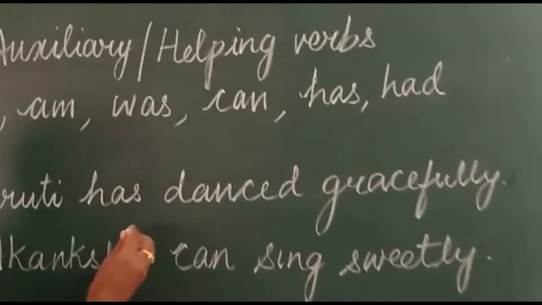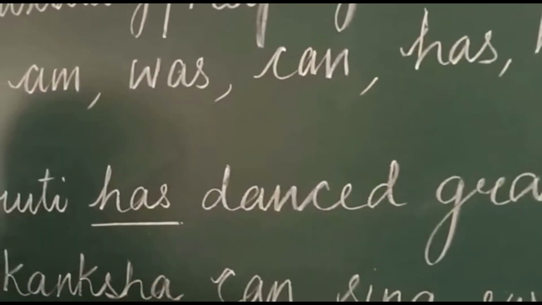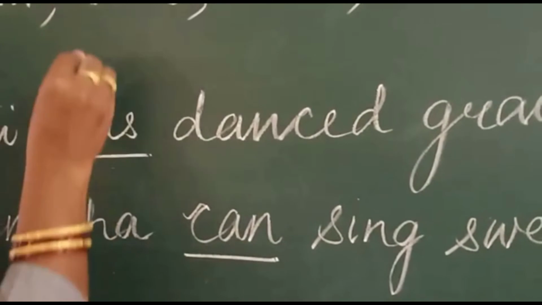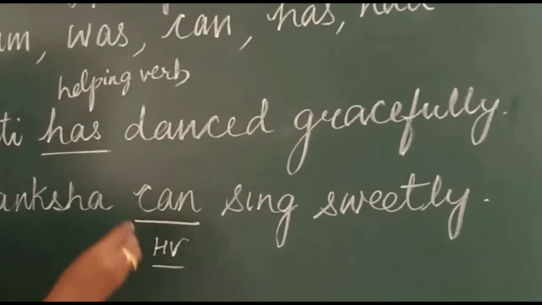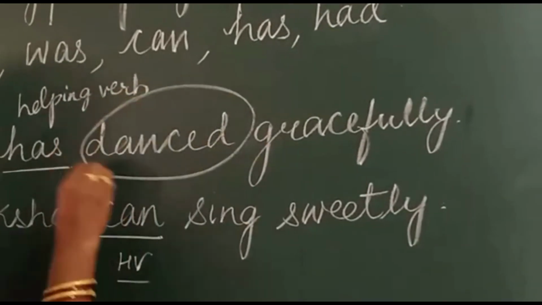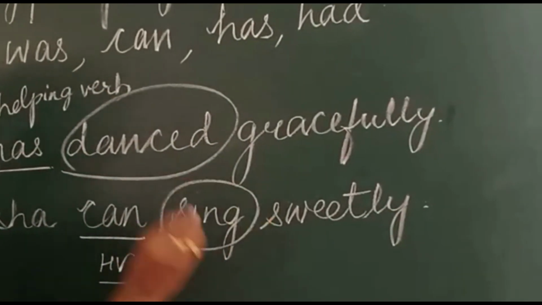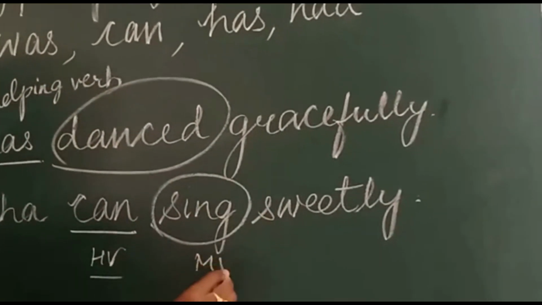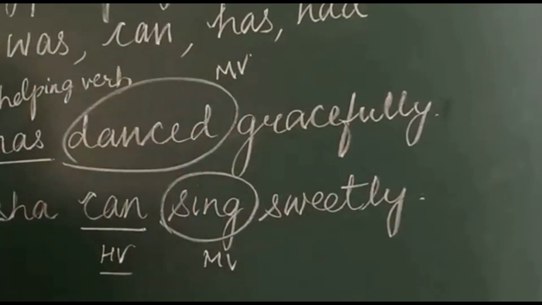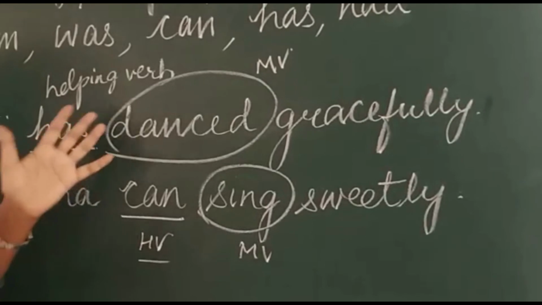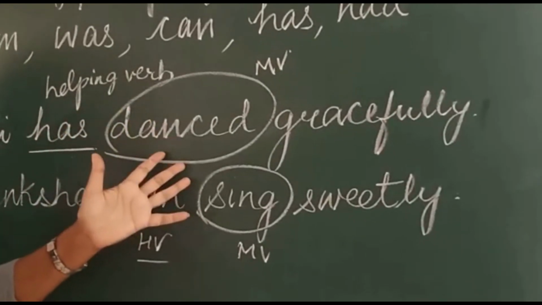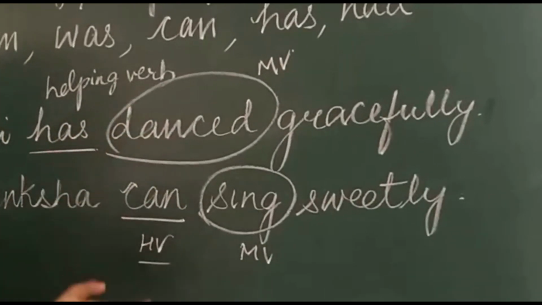In this sentence, has and can are the helping verbs. The main verb is dance. And here the main verb is sing. So the helping verb is helping the main verb to function well.